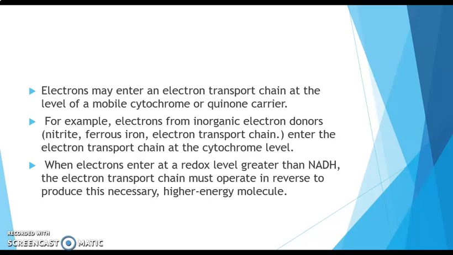For example, electrons from inorganic electron donors, for example nitrite or ferrous ion, enter the electron transport chain at the cytochrome level. When the electrons enter at a redox level greater than NADH, the electron transport chain must operate in reverse to produce this necessary NADH, which is a high energy molecule.